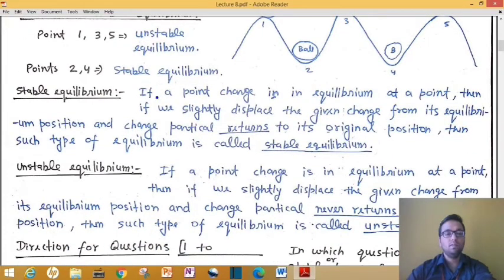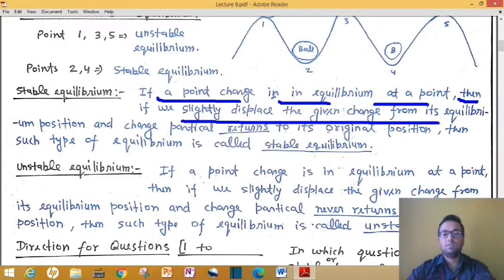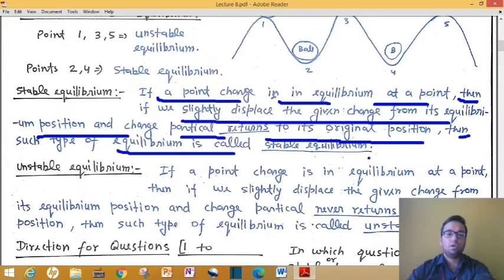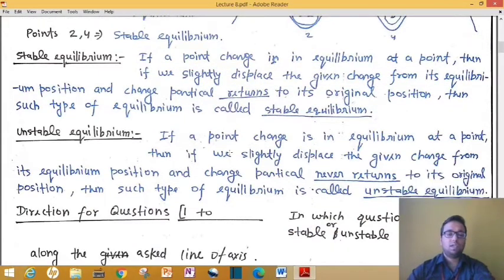See, if a point charge is in equilibrium at a point, then if we slightly displace the given charge from its equilibrium position and the charged particle returns to its original position, then such equilibrium is called stable equilibrium. This is the same definition which I explained to you. You can pause your video and note it down in your notebook.